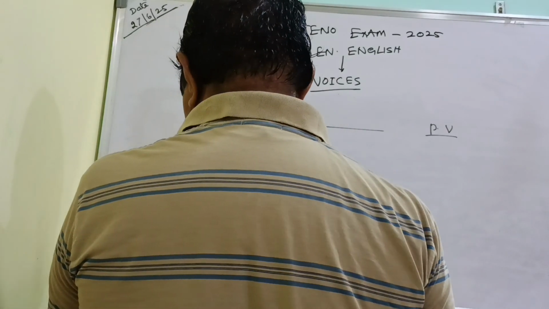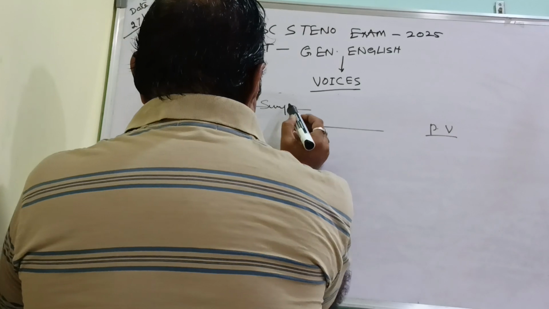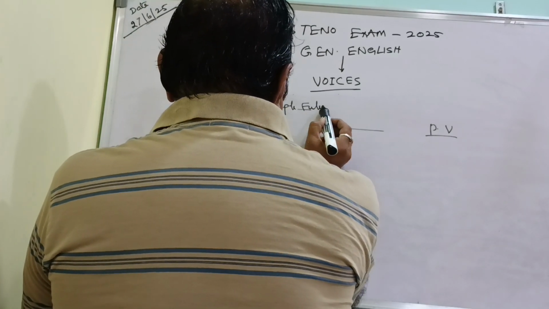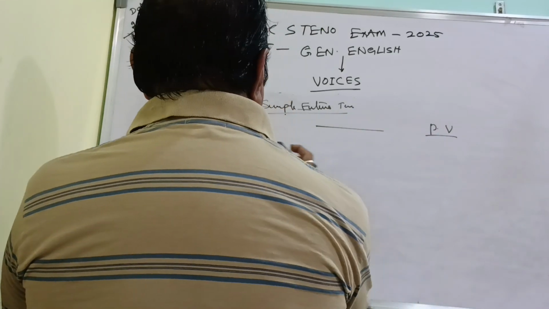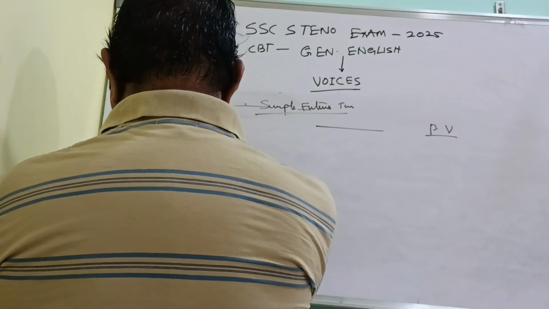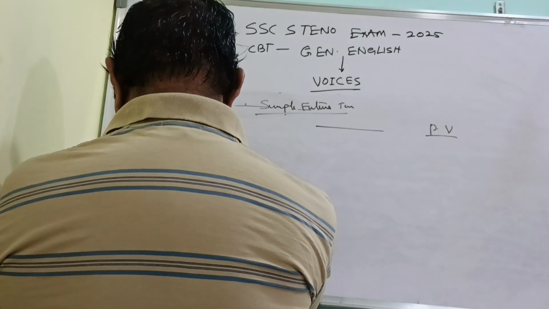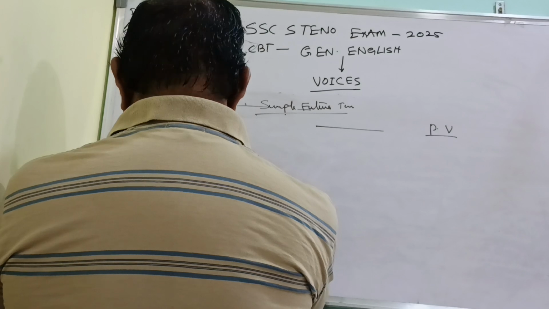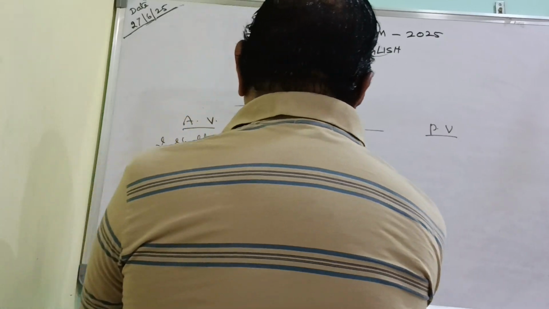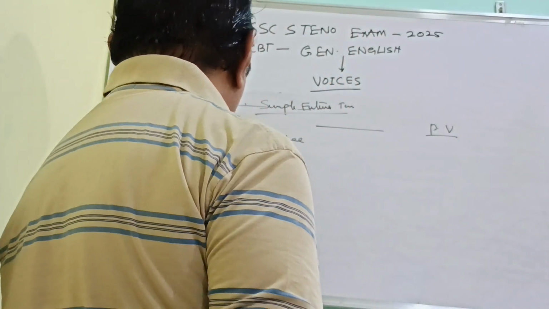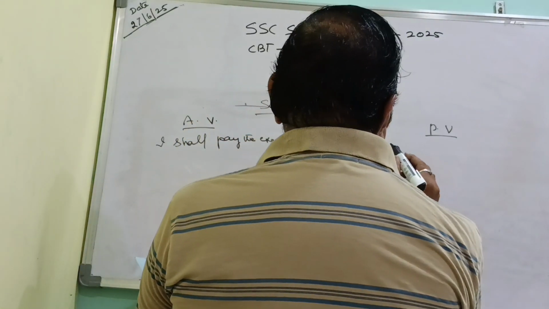Now, see the simple future tense. The sentence formation in active voice will be I shall, or will. I shall pay the exam fee. I will pay this. I shall pay the exam fee here. And the same sentence will be counted with the exam fee.